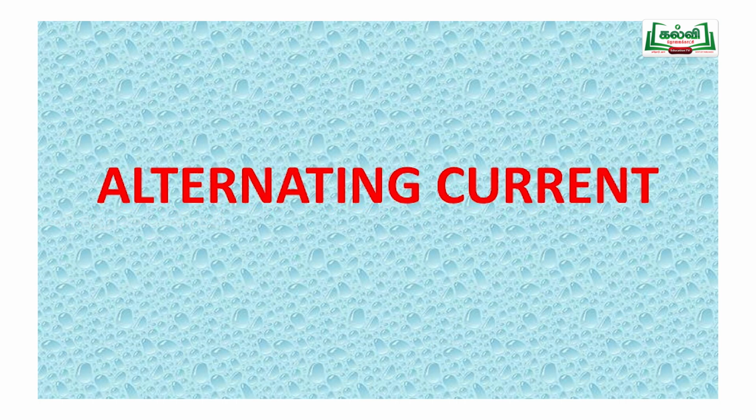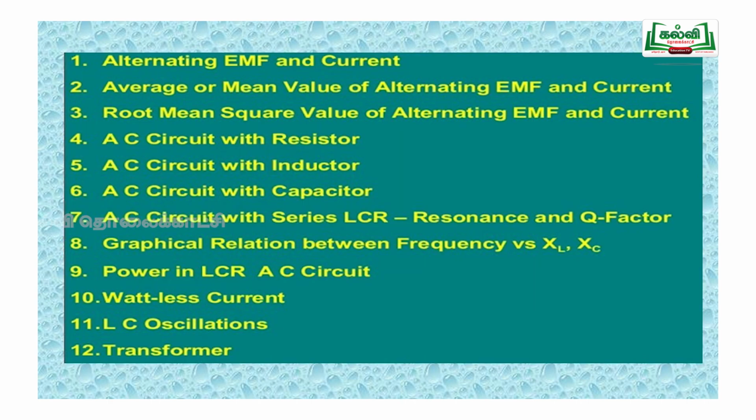So today's topic is alternating current, which has a weightage of 2 questions, a maximum of 2 questions in competitive examinations like NEET, and 1 question in JEE. So first, what is an alternating current? By the name itself, alternating means something changing with respect to time. Here the amplitude of the current changes with respect to time.